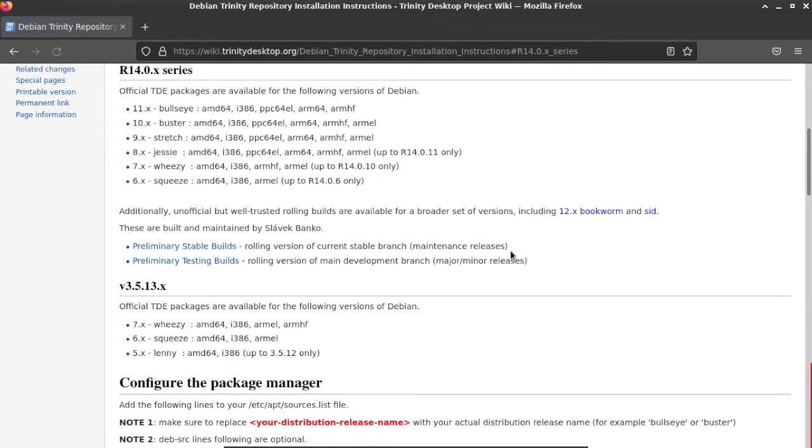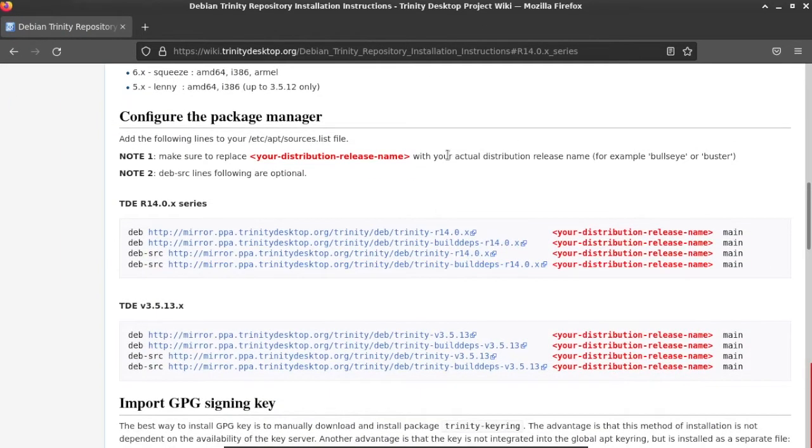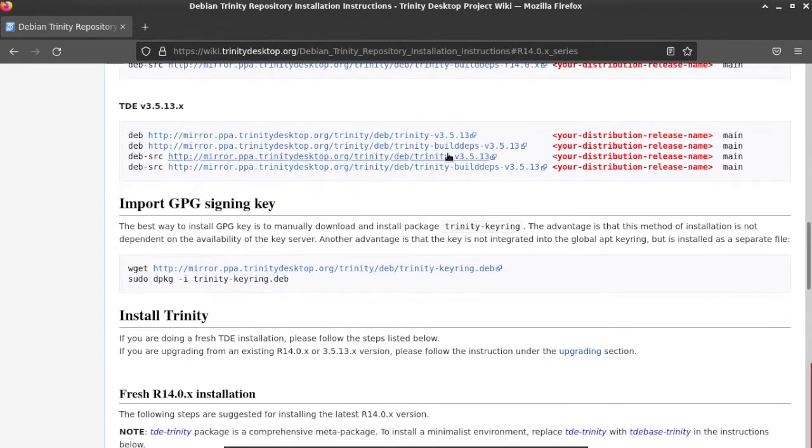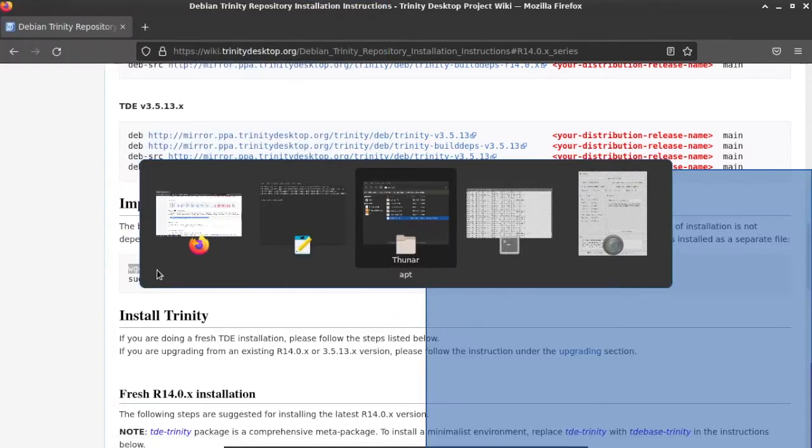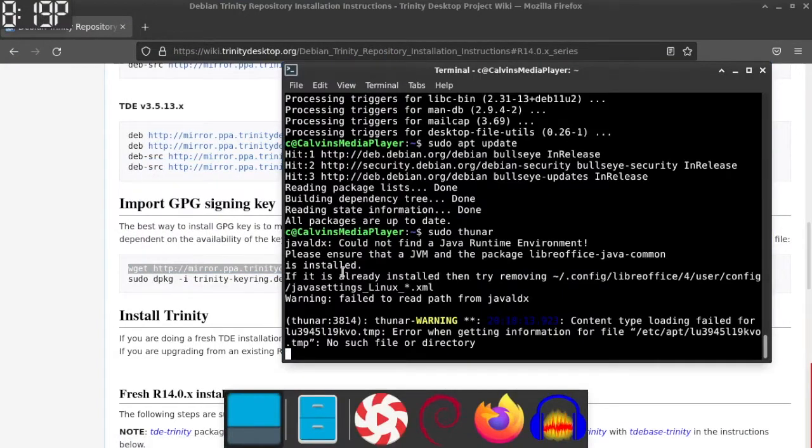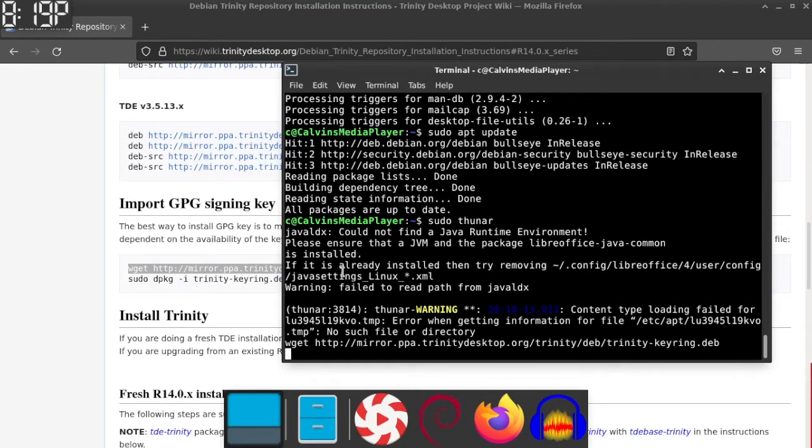And the next thing we had to do was import a signing key. You could do that with wget, and I was just kind of clueless again. This is my son's laptop. I wasn't thinking right. I have my own Debian laptop, which I think I do have wget on. And I found out in the terminal here that no, I don't have wget installed.